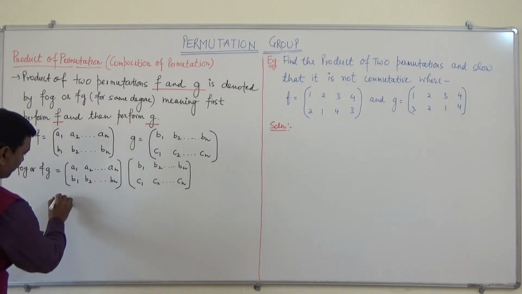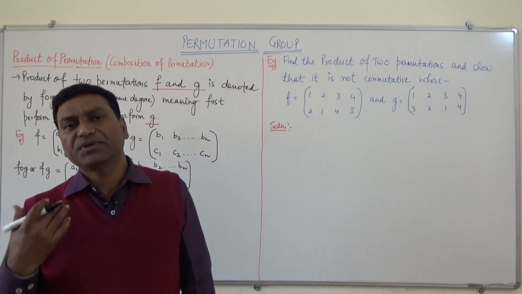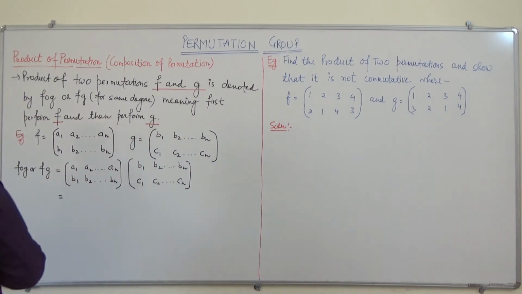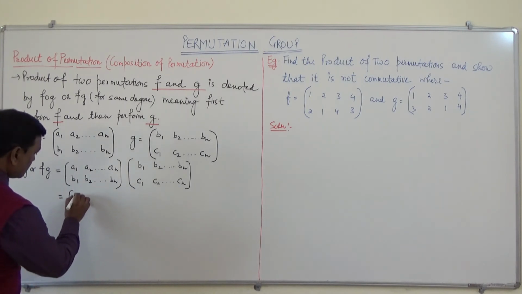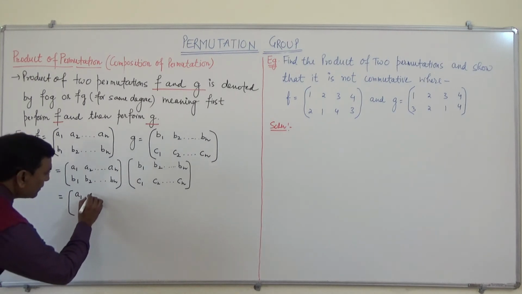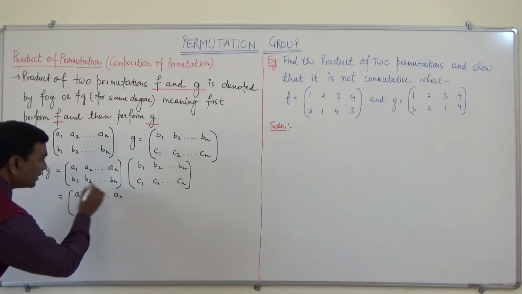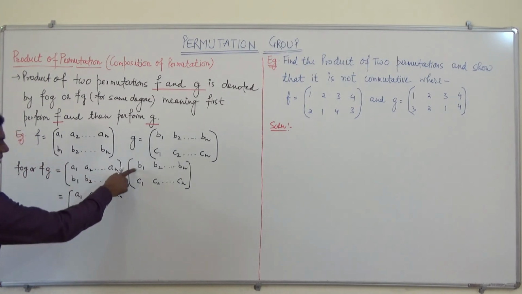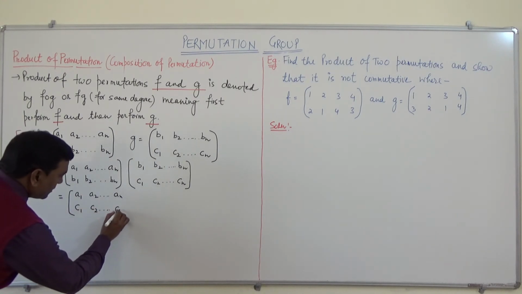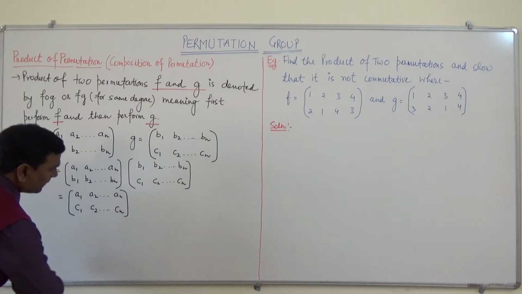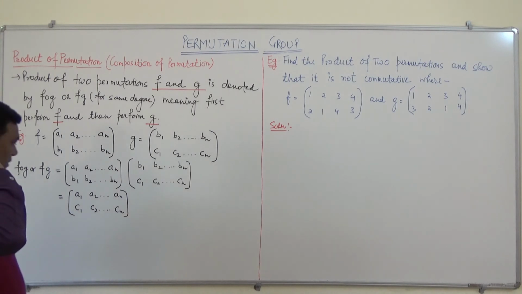Now the product will be, this means A1 will map to B1 and then B1 will map to C1. So this equals A1, A2 and so on up to An, and this will be C1, C2 and so on up to Cn. So this is the fog or FG.